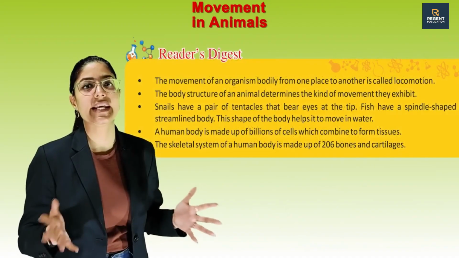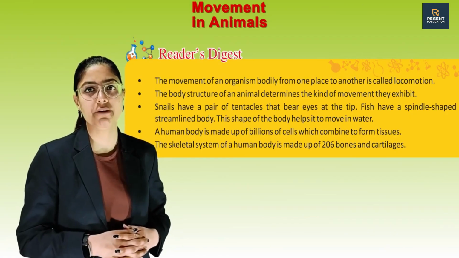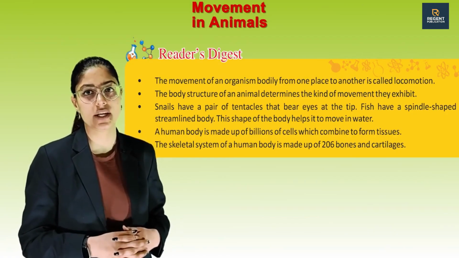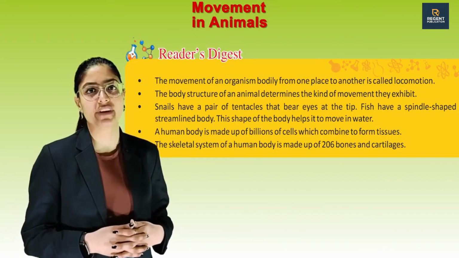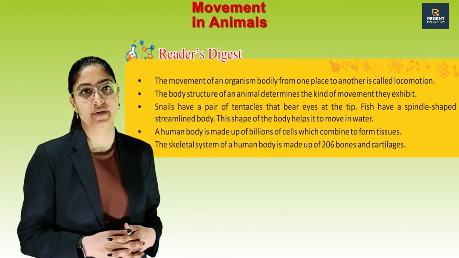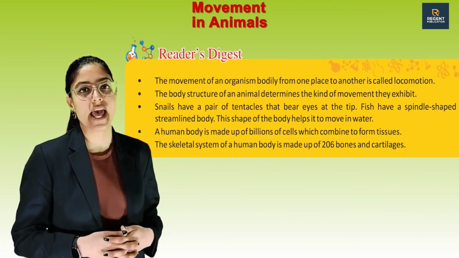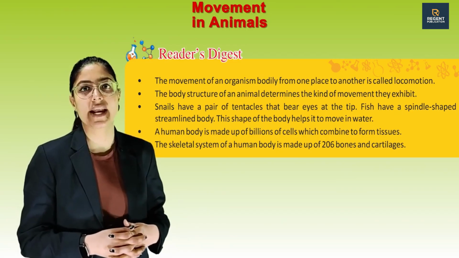Now, Reader's Digest. The movement of an organism bodily from one place to another is called locomotion. The body structure of an animal determines the kind of movement they exhibit. Snails have a pair of tentacles that bear eyes at the tip.